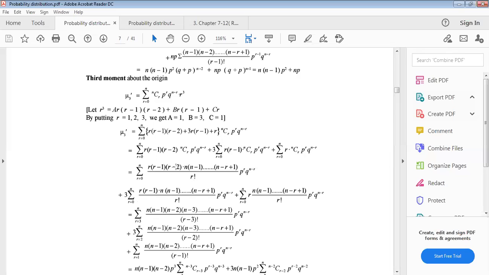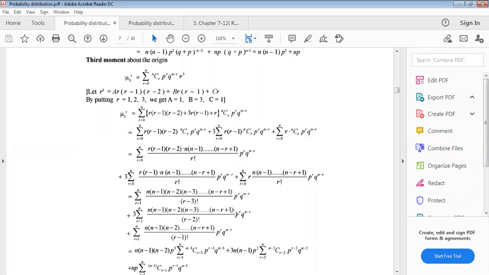R minus 1, r minus 2 will be cancelled from numerator and denominator, so this and this same. Now from r factorial, r into r minus 1 into r minus 2 factorial. So r and r minus 1 will be cancelled from numerator and denominator. This term will be same as this. Now this r factorial, we can take r into r minus 1 factorial. Okay, r cancel, only r minus 1 factorial. All parts are same.